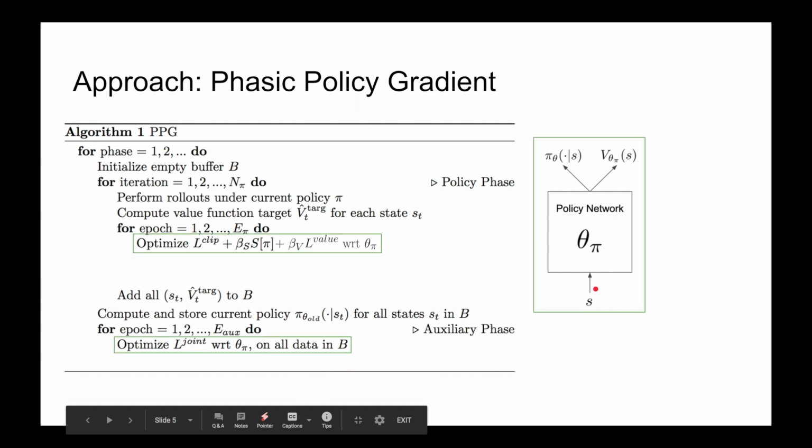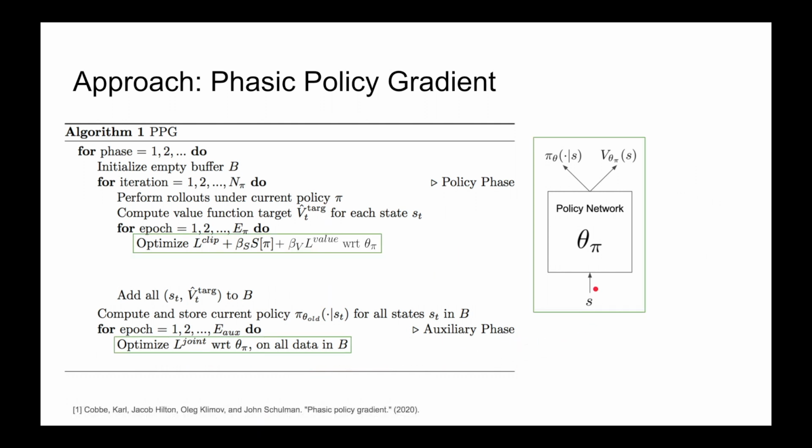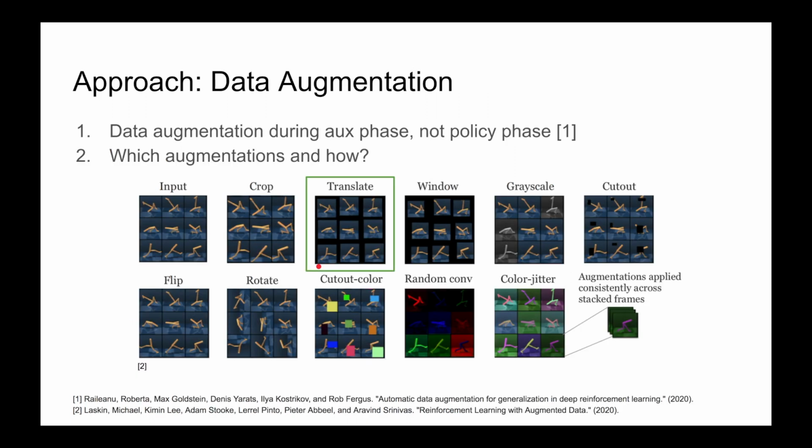The paper also describes a version where you use a single network, which is what we did for computational reasons. In this case, they detached the value head during the policy optimization. But we found that this led to some instability in some environments, so we left it attached and instead just reduced this loss coefficient. Second, we used some data augmentation.